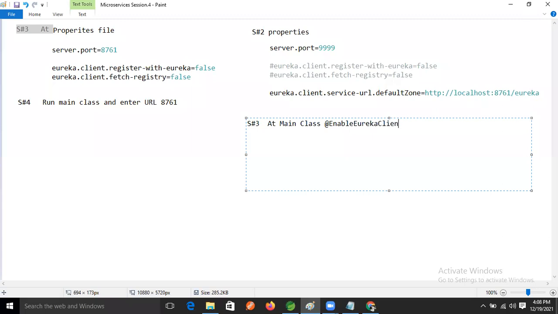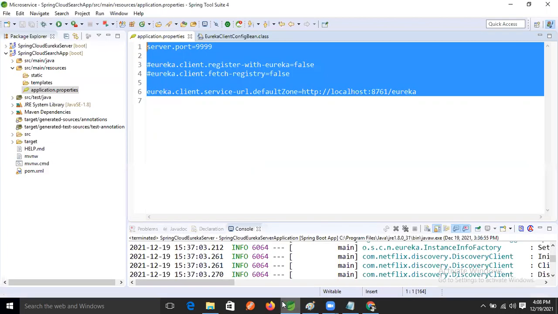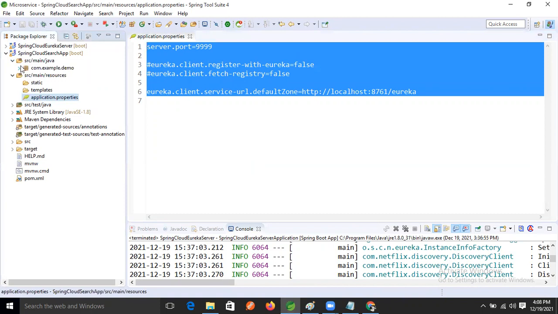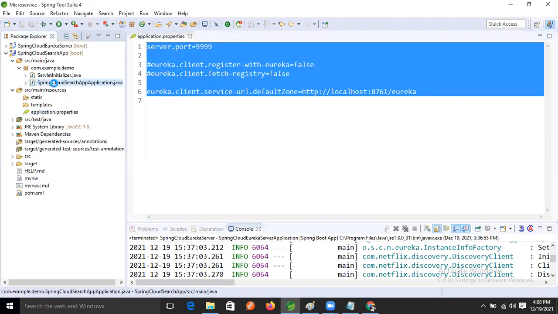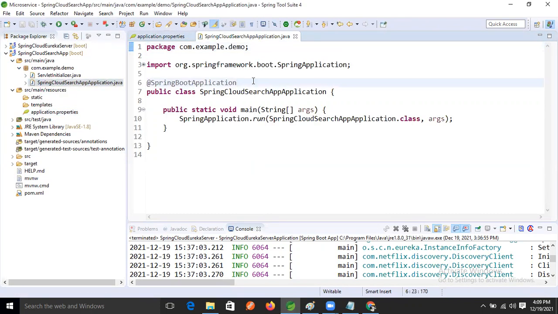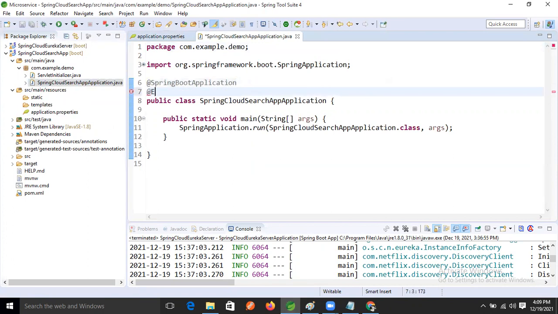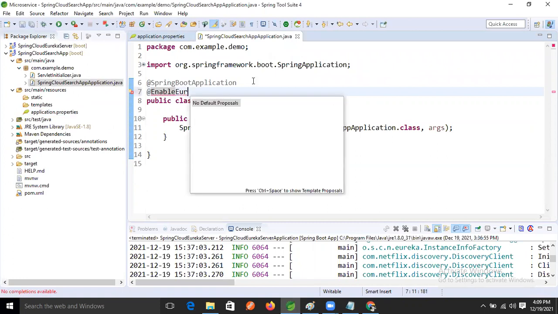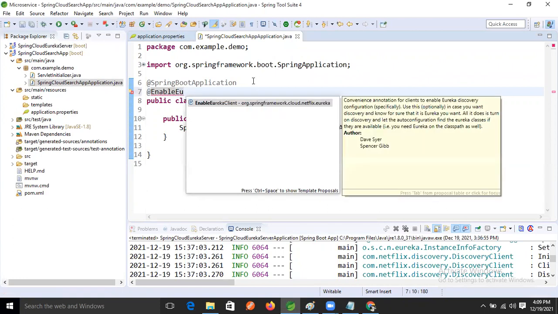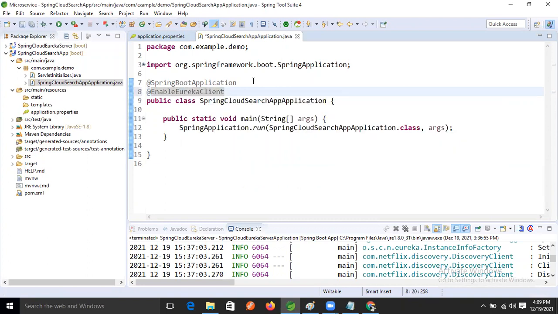Where will we write it? In the microservices project. Open the main method. Now here we will write at the rate EnableEurekaClient, right?